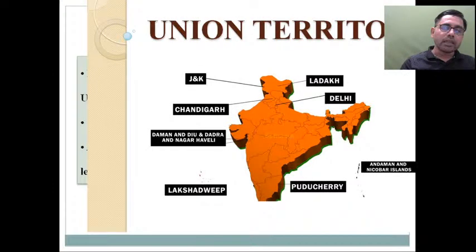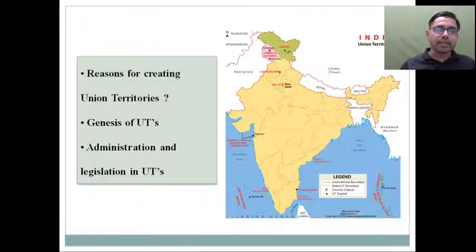So in this particular session we are going to discuss why there is a need for creation of union territory, the kind of federal setup that we have adopted, where we were aspiring to become a federal country like the US. So what is the necessity to maintain such union territories that tilt the balance in favor of unitary setup. So when I was discussing with you the features of Indian constitution, where we discussed some federal features, some unitary features, the same thing I discussed with you people while discussing a debate regarding federalism, when we discussed that Indian constitutional setup is regarded as quasi-federal.